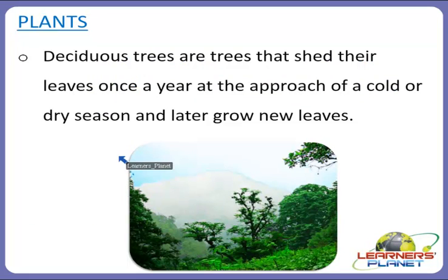There are plants too which are found in temperate forests. So let us see what type of plants can be found here. Deciduous trees are the trees that shed their leaves once a year at the approach of a cold or a dry season, and later on they grow new leaves.